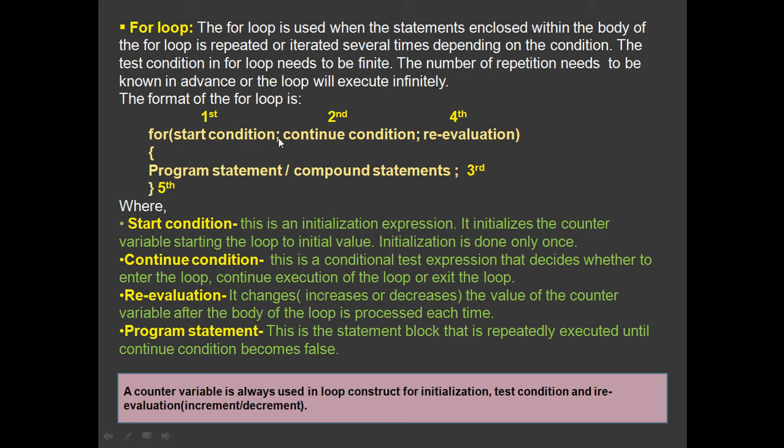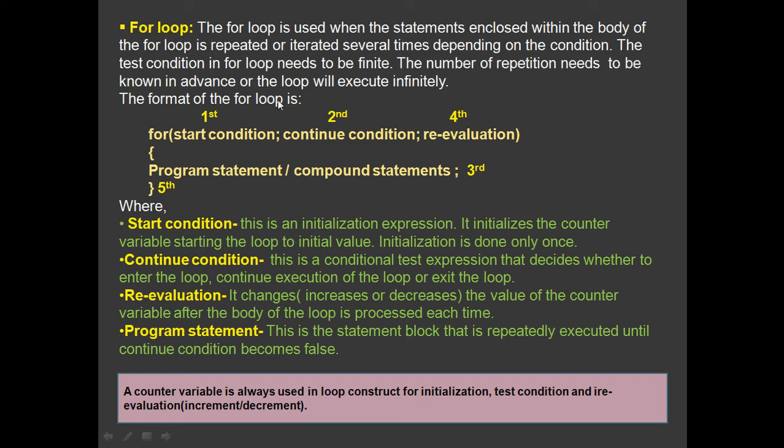So in order to start the loop, that initial value must be given. Suppose the counter variable I equals 0. Now because of this re-evaluation, that is increment or decrement, the counter variable can never come back to the initial position, because it will either increase or decrease, that is from 0 it will move on to 1, 2, 3, 4, or from 0 it will move on to -1, -2, -3, like that.